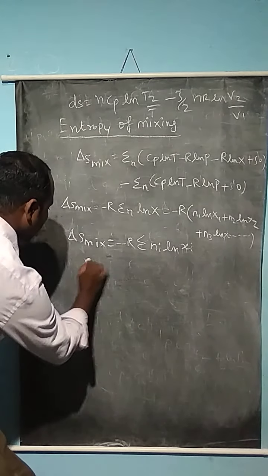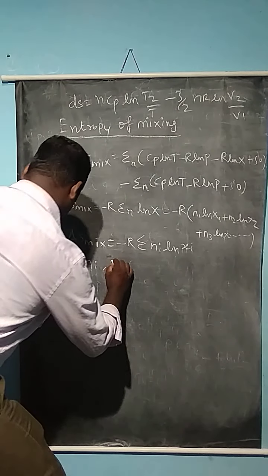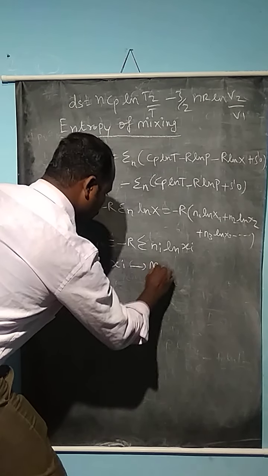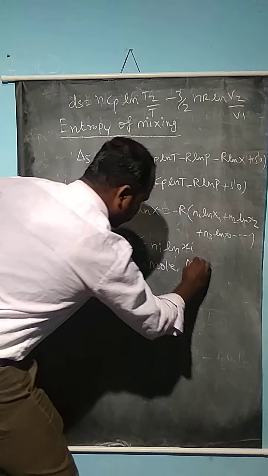So ni is the number of moles and xi is the mole fraction.